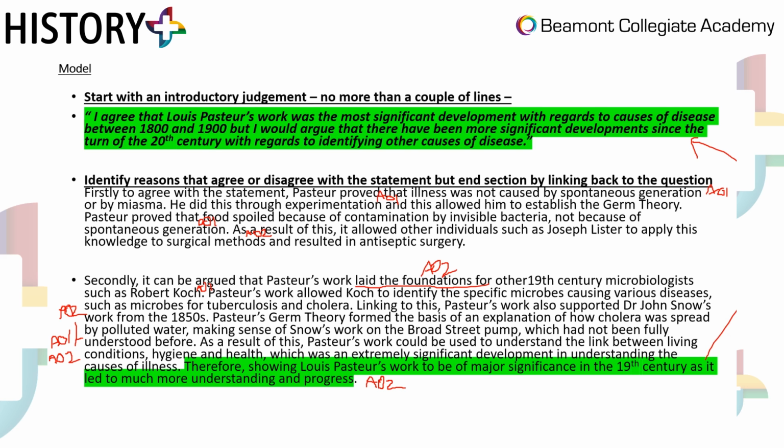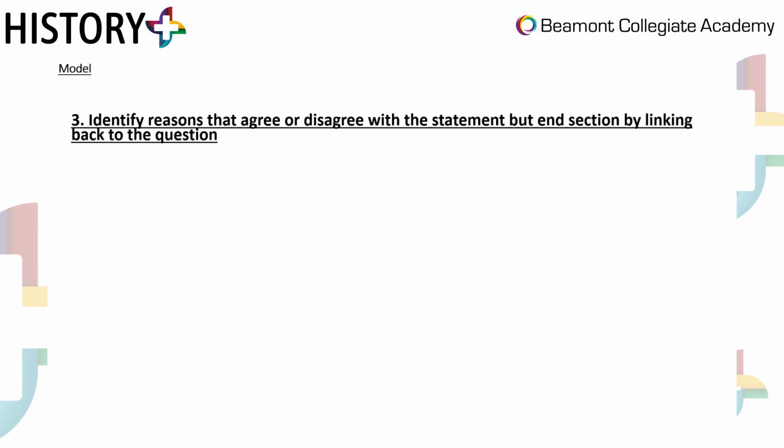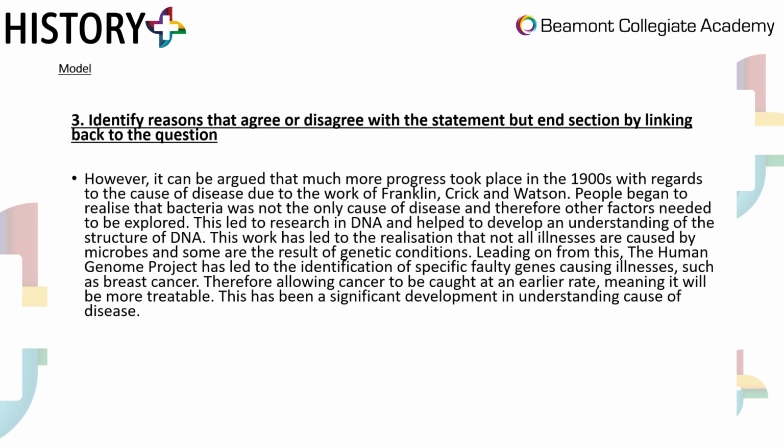Okay, so that's the first part of the essay. I've done my agree, I've done my mini judgment. Next part of the essay, I'm going to disagree or challenge the statement. However, so if you're disagreeing, there's a phrase you can start with, or to challenge the statement. However, it can be argued that much more progress took place in the 1900s. So again there, I'm focused on the question and I'm linking it back to my intro judgment. So I'm being consistent there.